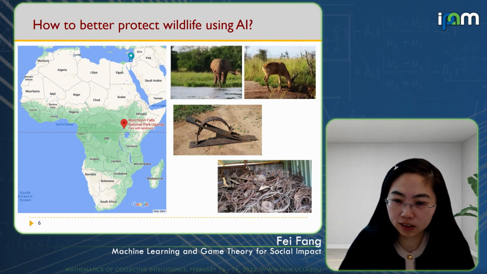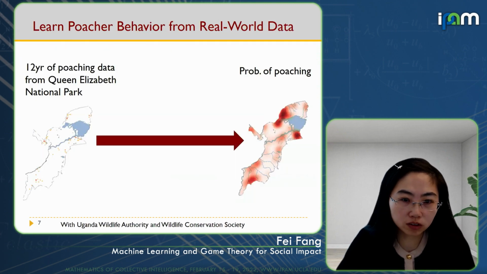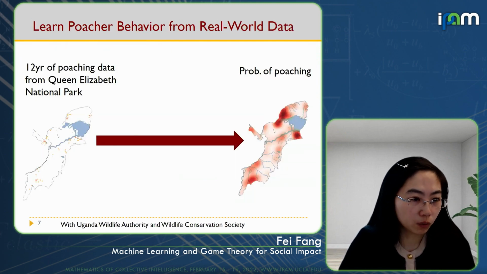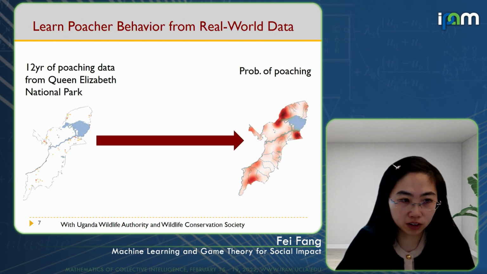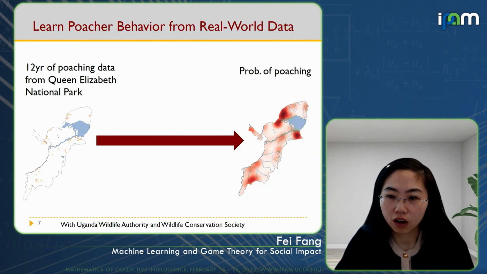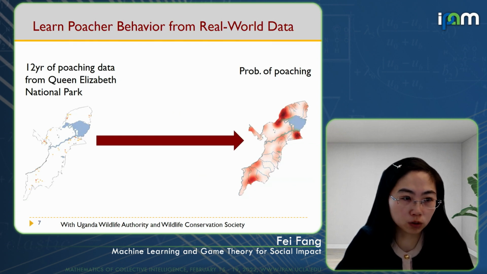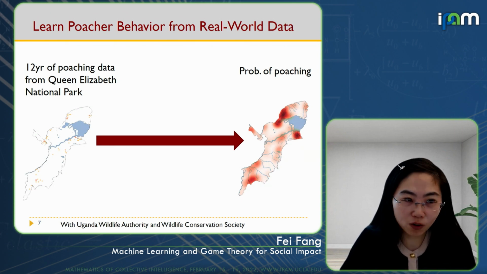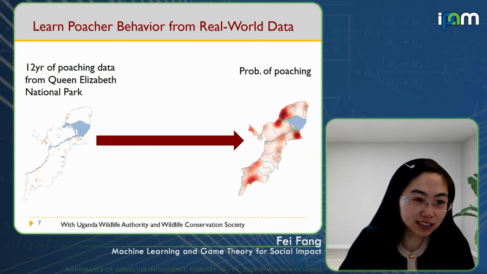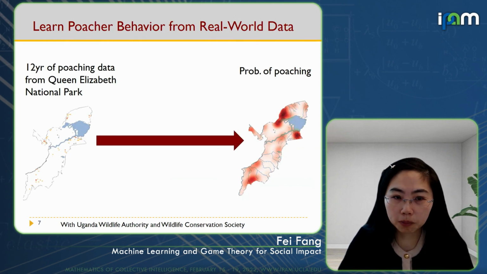So we first worked with the Uganda Wildlife Authority and Wildlife Conservation Society, who have 12 years of poaching data collected during the patrols for the Queen Elizabeth National Park in Uganda. What we want to do is develop some algorithms that can convert these data to a prediction of the probability of poaching throughout the protected area.